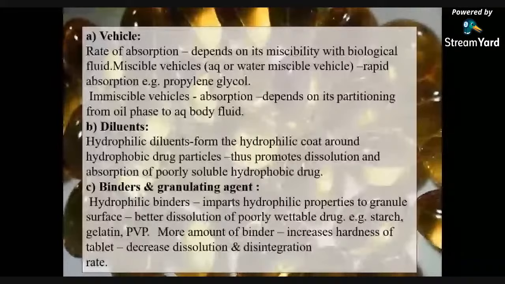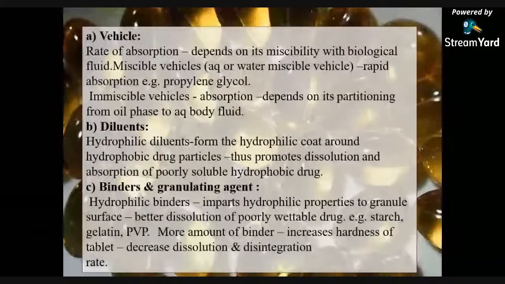The next factor is diluents. Hydrophilic diluents form a hydrophilic coat around hydrophobic drug particles, thus promoting dissolution and absorption of poorly soluble hydrophobic drugs. The next factor is binder and granulating agent. Hydrophilic binders impart hydrophilic properties to the granule surface, improving the dissolution profile of poorly wettable drugs, for example starch, gelatin, PVP. By using these excipients, we can improve the dissolution rate.